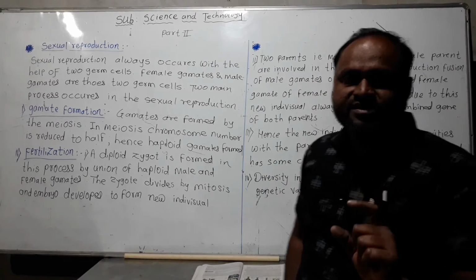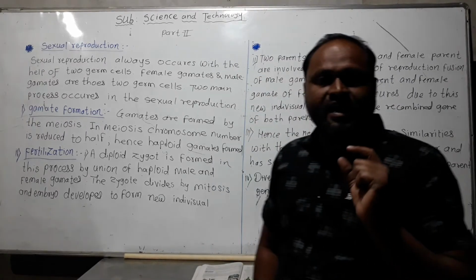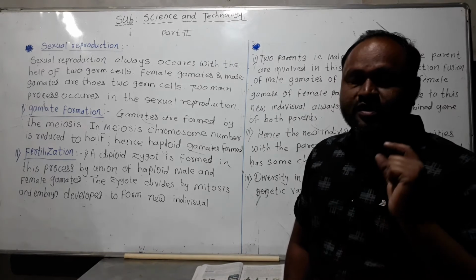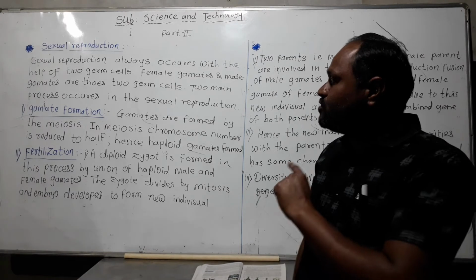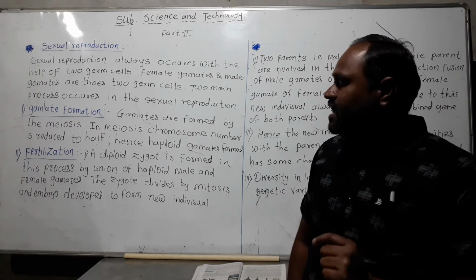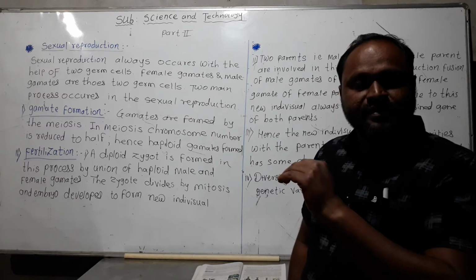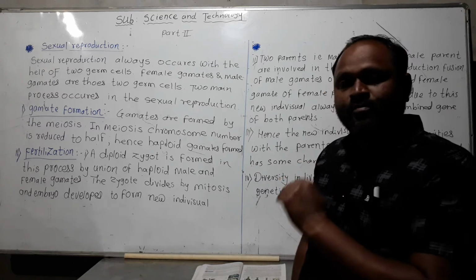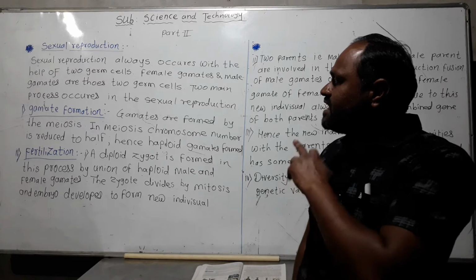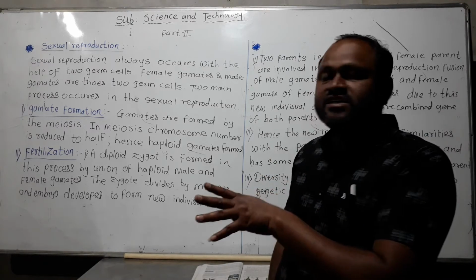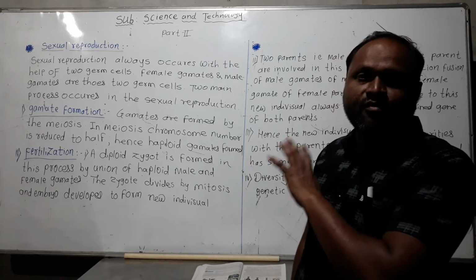Gamete formation occurs by the meiosis process, the chromosome number becomes half and haploid cells form. All this process is called gamete formation.